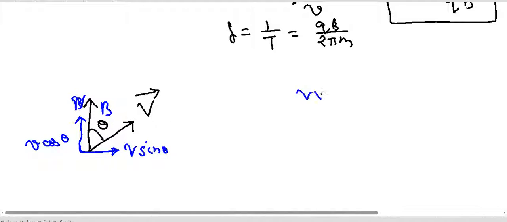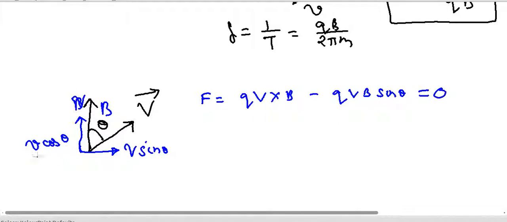Let me work that out more clearly: F will be equal to q v cross B. Now for the cos component, or the component of velocity in the direction of B, it will be q v B sin theta, where theta will be 0, because this component of velocity is making 0 angle with B, and sine of 0 is 0.